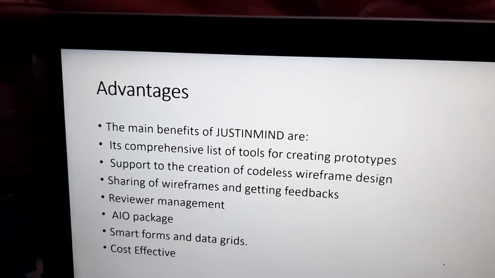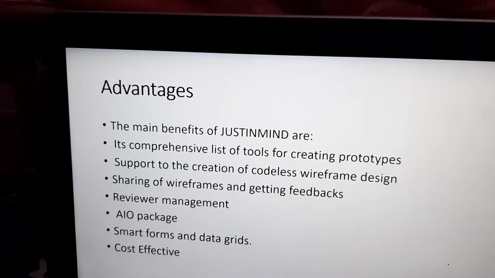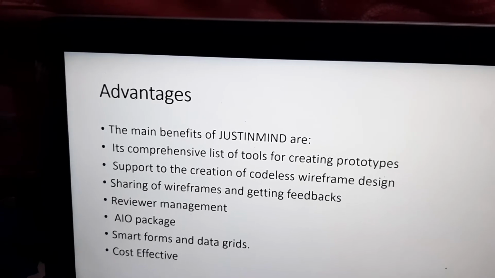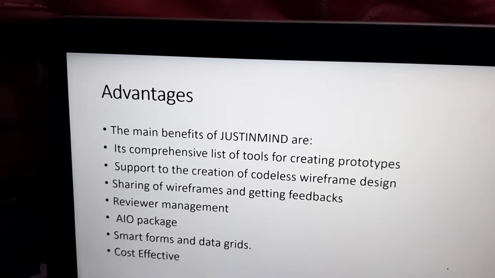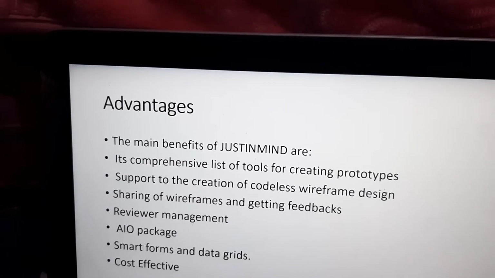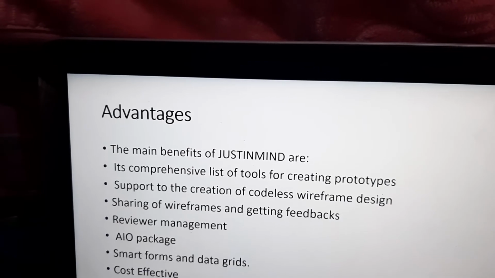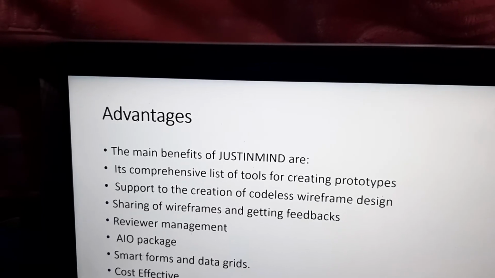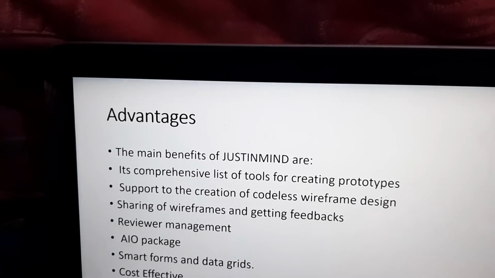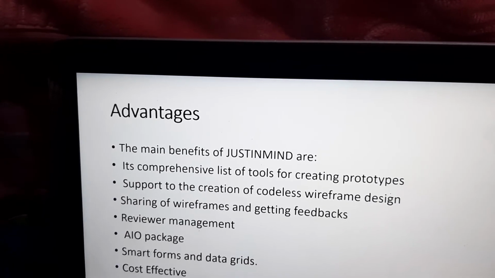Some advantages of Just-in-Mind are: the first one is its comprehensive list of tools for creating prototypes. Just-in-Mind includes different tools for comprehensive prototyping. Next is support for the creation of codeless wireframe designs, sharing of wireframes and getting feedback.